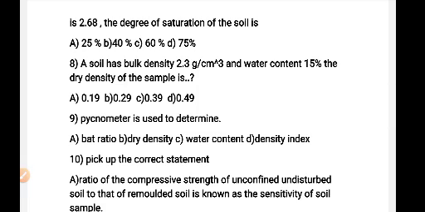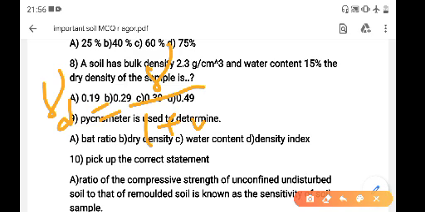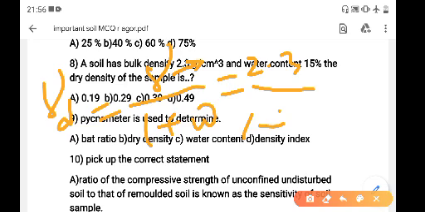Question 8. A soil has bulk density 2.3 gram per cubic centimeter and water content 15%. The dry density of the sample is? Dry density gamma D equals gamma by 1 plus W. Here gamma equals gamma bulk, given 2.3 gram per cc, and W water content given 15%, equals 0.15. So we get the value, and option A is the right answer.